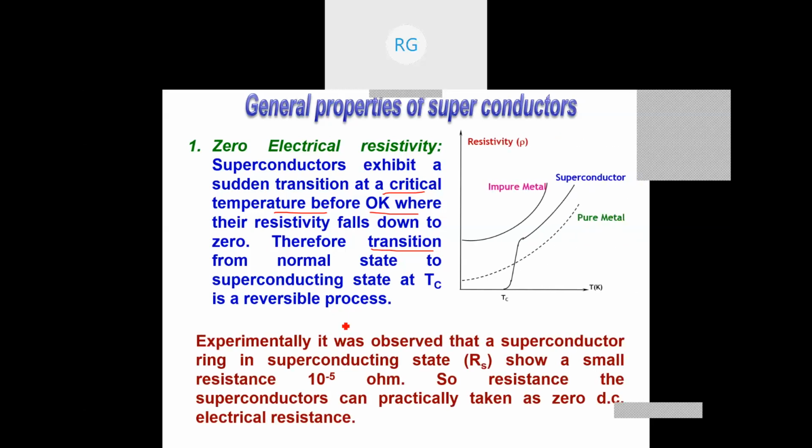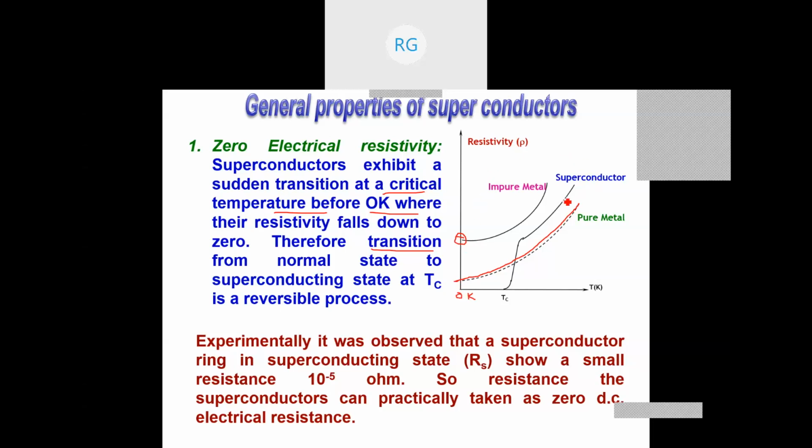You can see, if you take a pure metal and its resistivity changes like this, at 0K it is not zero. Resistivity is not zero. But if you take an impure one, because of impurities, resistivity is higher. Because impurities, lattice impurities or defects, will give you higher resistance. Therefore, even at 0K, resistivity is not zero.